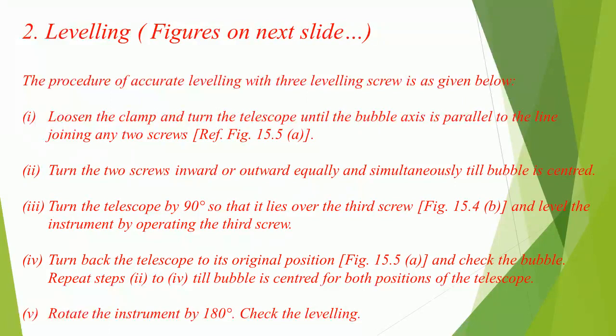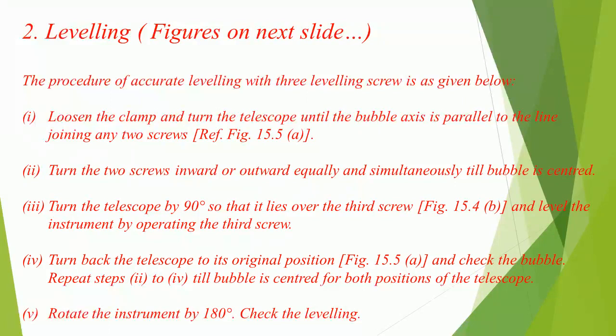Loosen the clamp and turn the telescope until the bubble axis is parallel to the line joining any 2 screws, ref Fig 15.5, A. Turn the 2 screws inward or outward equally and simultaneously till bubble is centered. Turn the telescope by 90 degrees so that it lies over the 3rd screw, Fig 15.5, B, and level the instrument by operating the 3rd screw.